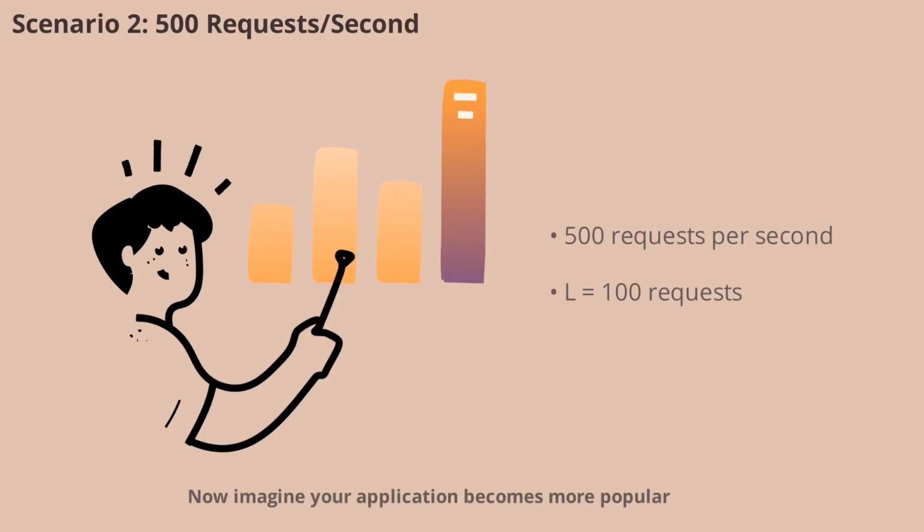Now, imagine your application becomes more popular and traffic increases to 500 requests per second. Using Little's law, L equals 500 times 0.2 equals 100. This means your system now has to handle 100 requests at any given time. Notice how a higher arrival rate directly increases the number of requests in the system, even though the response time remains the same.